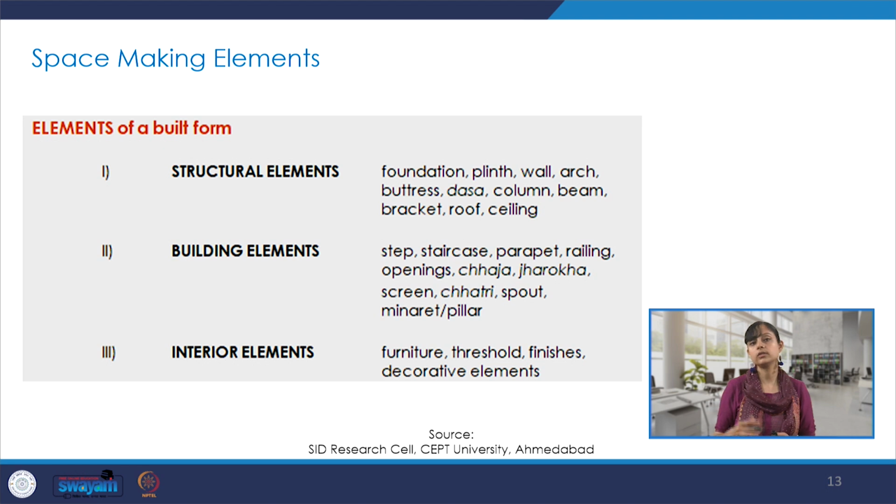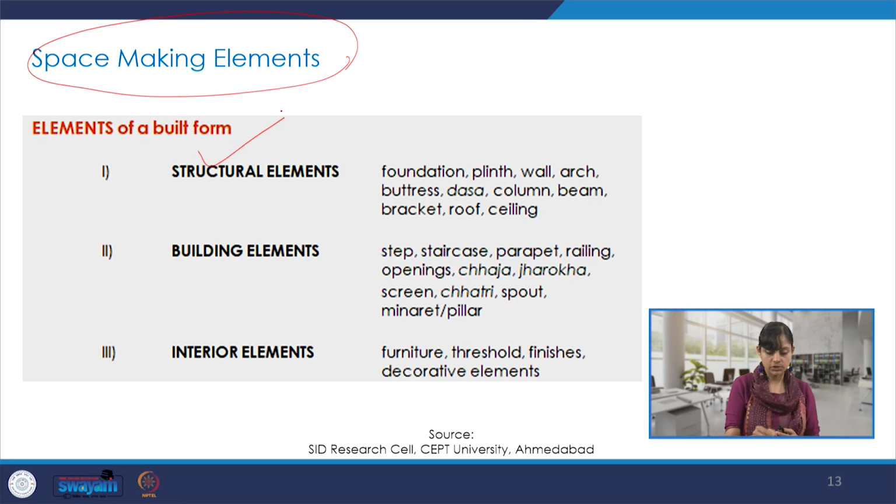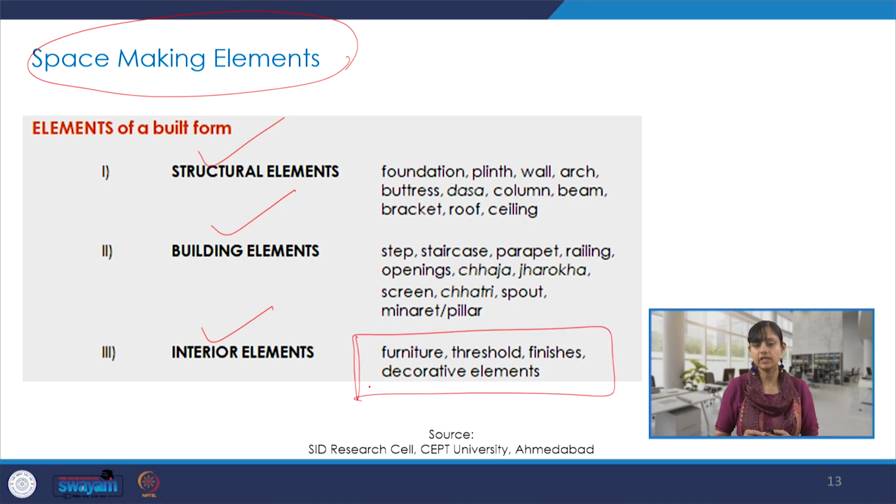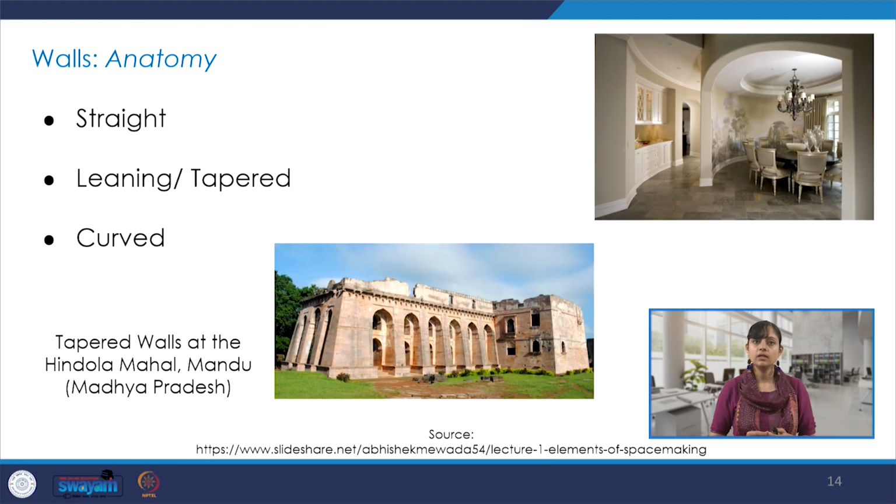We also saw another classification where the space making elements are put in these 3 orders. So structural elements, building elements, and interior elements. And we saw specifically the interior elements that have been defined over here. And starting from the structure to the interior surfaces, what is this entire range and what all are these elements? So we also went on to discuss each element in detail with examples. I've just put a summary of that.